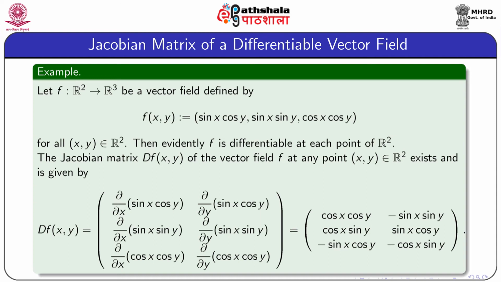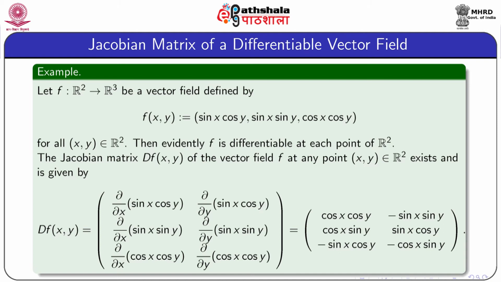To make it more clear, we cite an example here. Let f from R2 to R3 be a vector field defined as follows: f(x,y) equals (sin x cos y, sin x sin y, cos x cos y) for each (x,y) in R2. If we want to express f by means of components, then f1, f2, f3 are three scalar fields defined on R2, where f1(x,y) is sin x cos y, f2(x,y) is sin x sin y, and f3(x,y) is cos x cos y. Each of them is differentiable. Evidently, f is also differentiable at each point of R2.